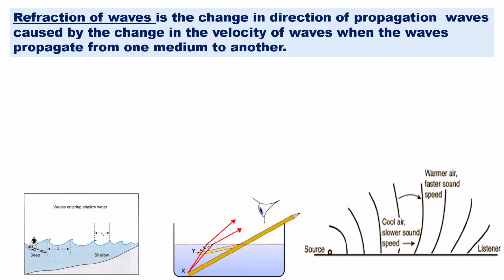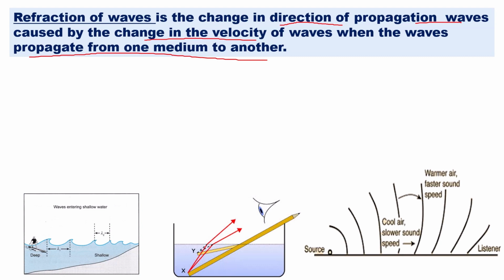First thing, what is the meaning of refraction of wave? Refraction of wave is the change in direction of propagation of wave caused by the change in the velocity of wave when the wave propagates from one medium to another. So we have three things here: change in direction. The direction of the wave changes because the velocity of the wave changes, and it occurs when the wave propagates from one medium to another.